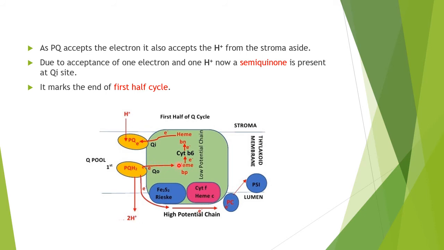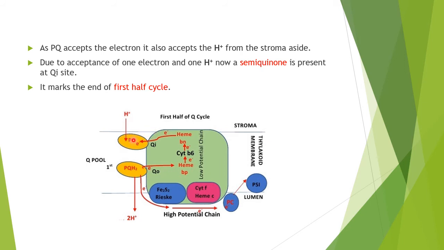But the one electron which is here is accepted by the low potential chain, heme bP, then heme bN, on towards the stroma side now. What will happen at that time? There is this QI site, which has more tendency towards plastoquinone. One plastoquinone will get associated with this binding site. It will accept this electron, and at the same time it will accept one proton from the stroma side.